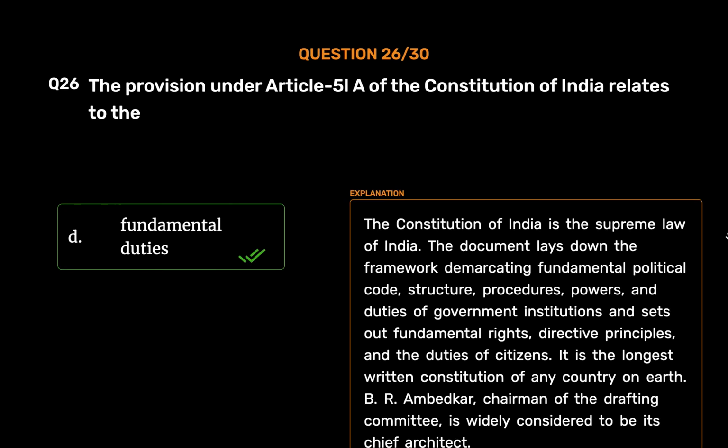Fundamental duties. The Constitution of India is the supreme law of India. The document lays down the framework demarcating fundamental political code, structure, procedures, powers, and duties of government institutions, and sets out fundamental rights, directive principles, and the duties of citizens. It is the longest written constitution of any country on earth. B.R. Ambedkar, chairman of the drafting committee, is widely considered to be its chief architect.